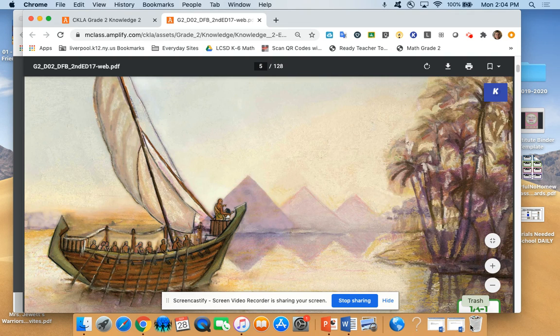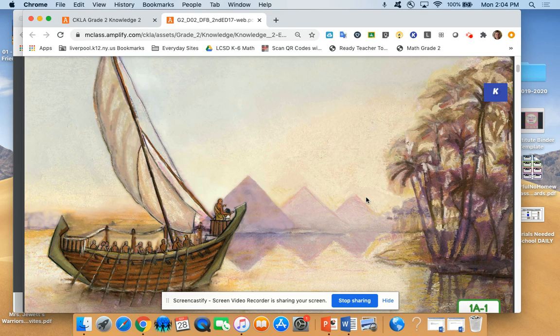I'm going to have you look at some of the civilizations. One of the civilizations that we're going to take a look at is the three pyramids. An important job in many ancient cities was farming. Cities often formed around large rivers so that people could farm. This is an image of the ancient Egyptian civilization in Africa along the Nile River. If you look at this, you'll notice some of the components are jobs and also the city. You can see that this is an area where many people lived and maybe worked. They were sailors. So one of the jobs was that they sailed, maybe for trading or doing different things like that.